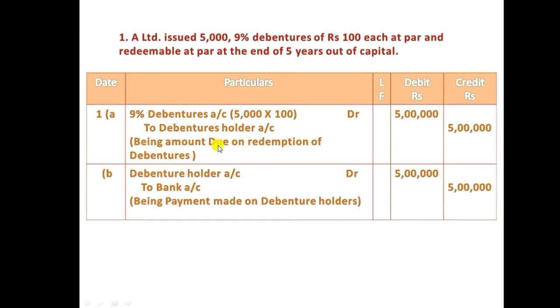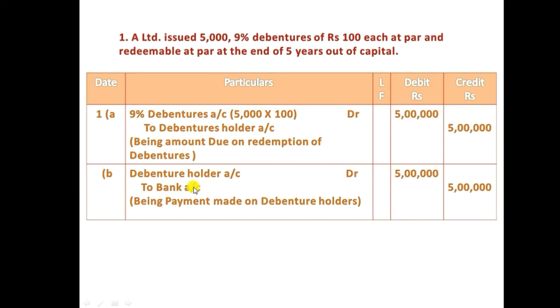This due the company is now going to repay to the debenture holder through the company's bank account. So the second entry is payment of the debenture amount to the debenture holder. So debenture holder account debit 5 lakh rupees to bank account 5 lakh. Here we debited the debenture holder and we credited the bank.